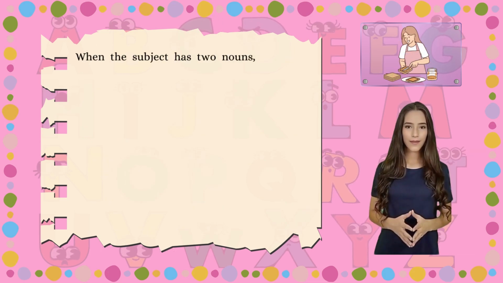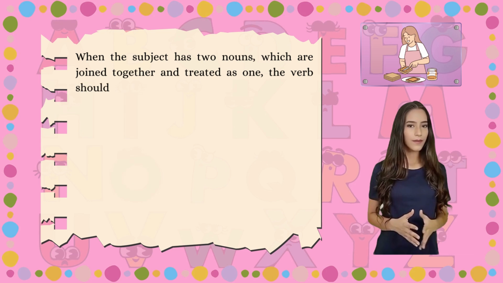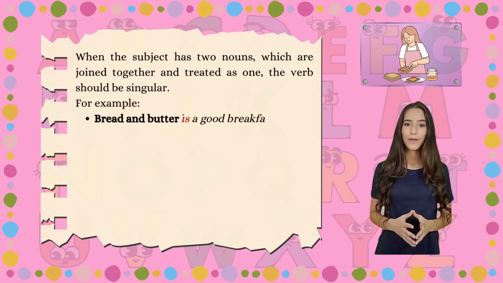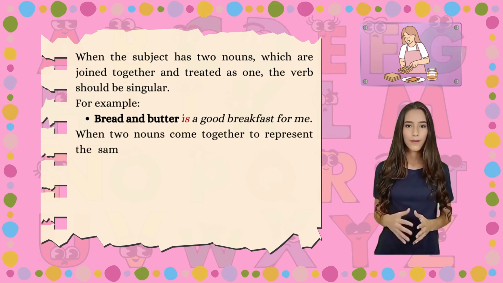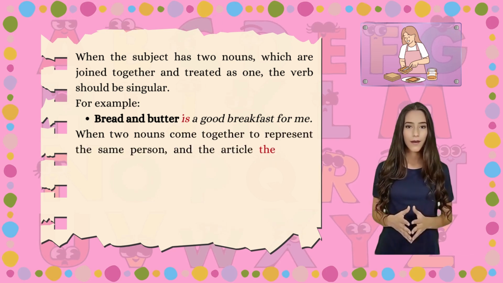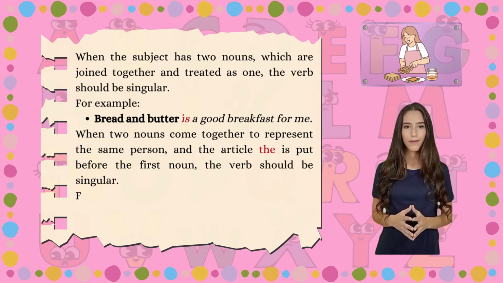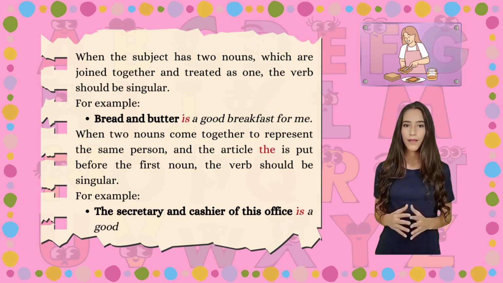When the subject has two nouns which are joined together and treated as one, the verb should be singular. For example, bread and butter is a good breakfast for me. When two nouns come together to represent the same person, and the article "the" is put before the first noun, the verb should be singular. For example, the secretary and cashier of this office is a good person.